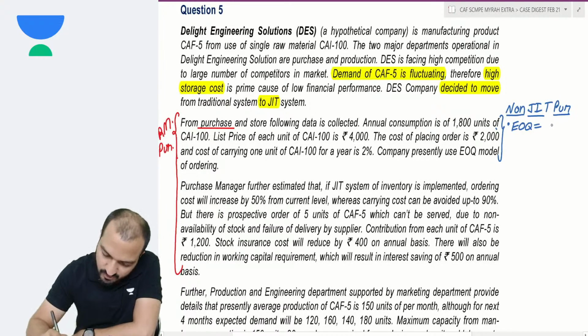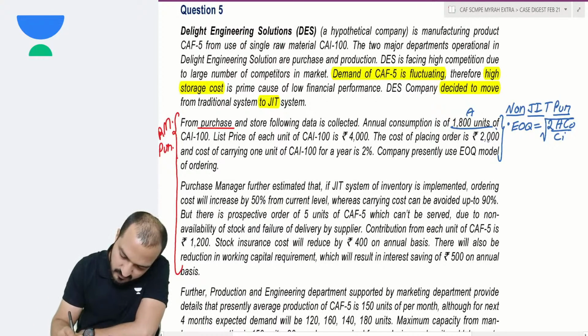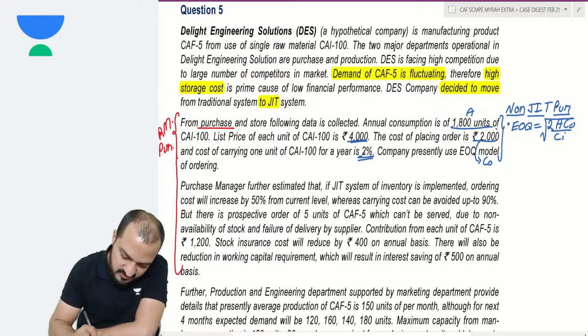You know how to find EOQ? It is the square root of 2 into A into CO divided by CI, where 1800 units is A, this cost of placing order is the ordering cost CO, and this into this is your CI.